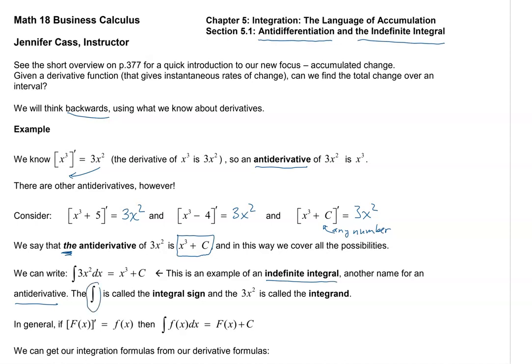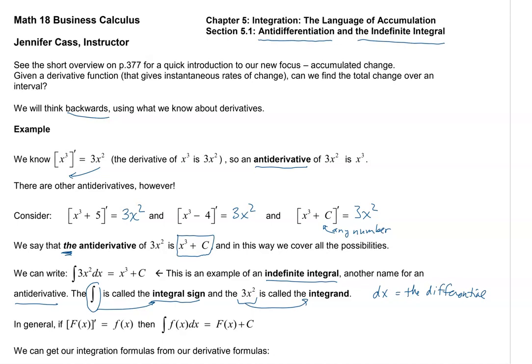The long S sign, which is actually short for sum, is called the integral sign, and the 3x squared is called the integrand. And then there's no special name for the dx, or the dx is sometimes called the differential. We don't really use that word in our class. Okay.